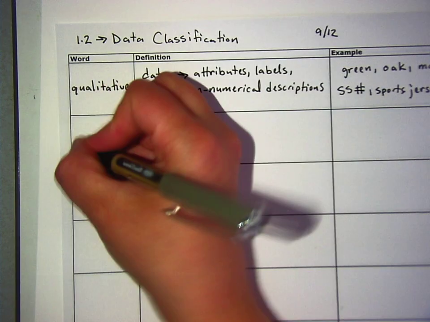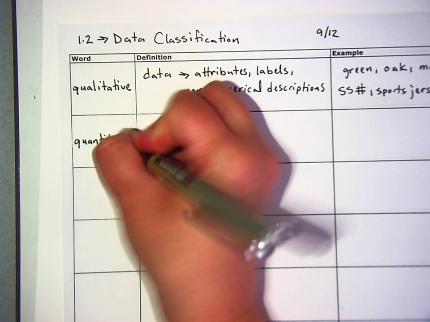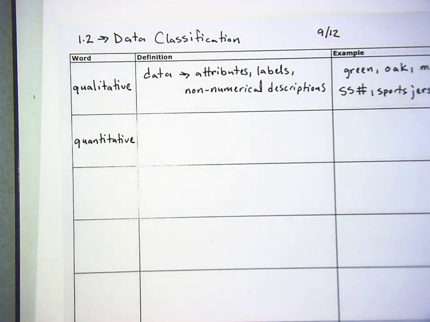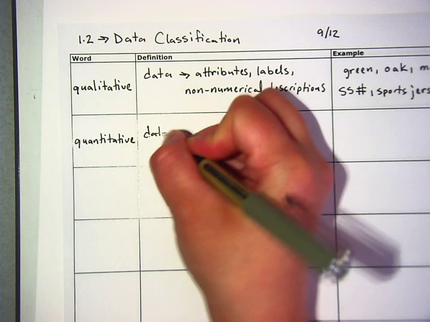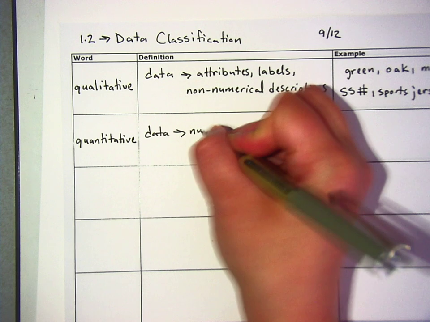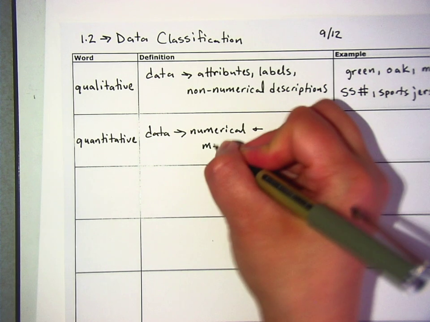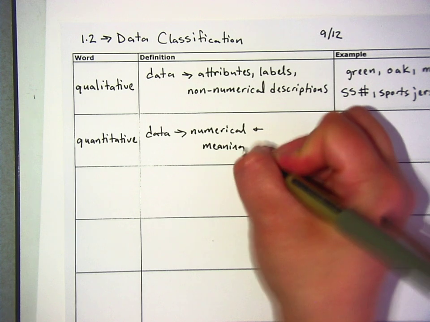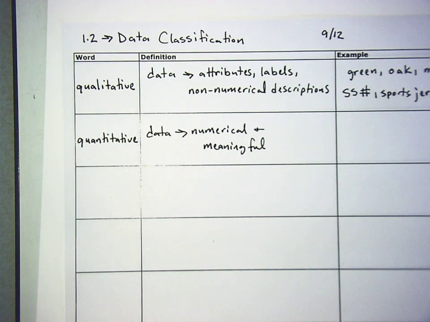Quantitative data is data that is numerical and meaningful, which means that the number itself actually means something.